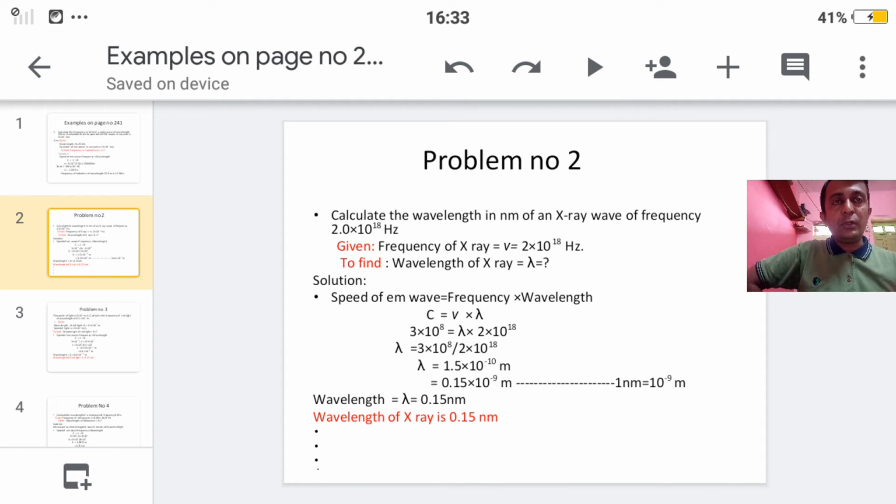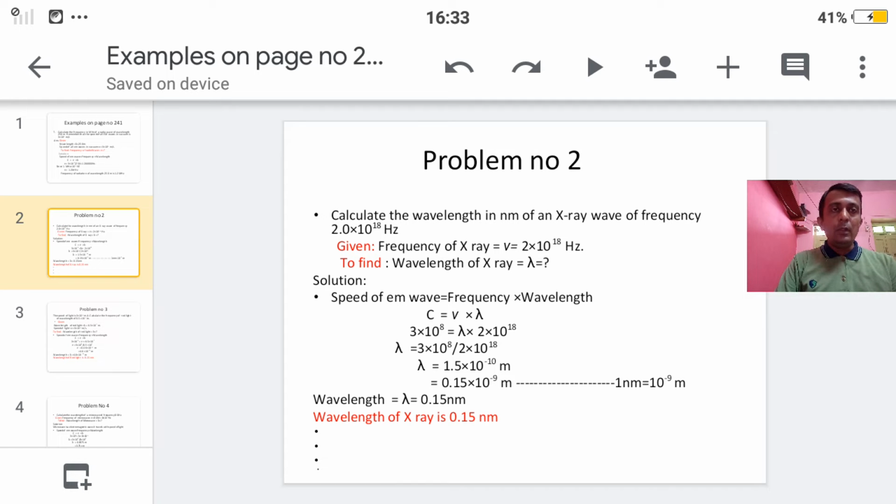Next example number 2. Calculate the wavelength in nanometer of X-ray wave of frequency 2 into 10 to the power 18 hertz. Now in this example we have to find out wavelength. Frequency is given to you. It is also the same example. Now see here, what is the value of frequency? Frequency is 2 into 10 to the power 18 hertz.